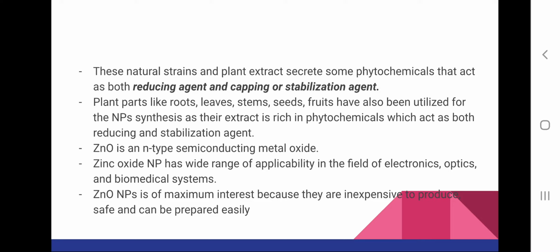And zinc oxide nanoparticle is a semiconducting metal oxide, and it has a wide range of applications in electronics, optics and biomedical systems. So there is maximum interest in synthesis of zinc oxide nanoparticles using an inexpensive procedure, and also safe and easily preparing these particles.